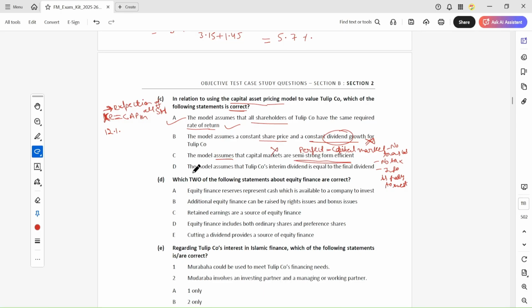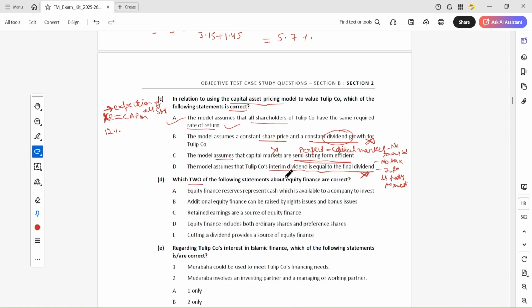So this is wrong. The model assumes that Tulip company interim dividend is equal to final dividend. So dividend is not considered. This is wrong. Okay, in this CAPM.